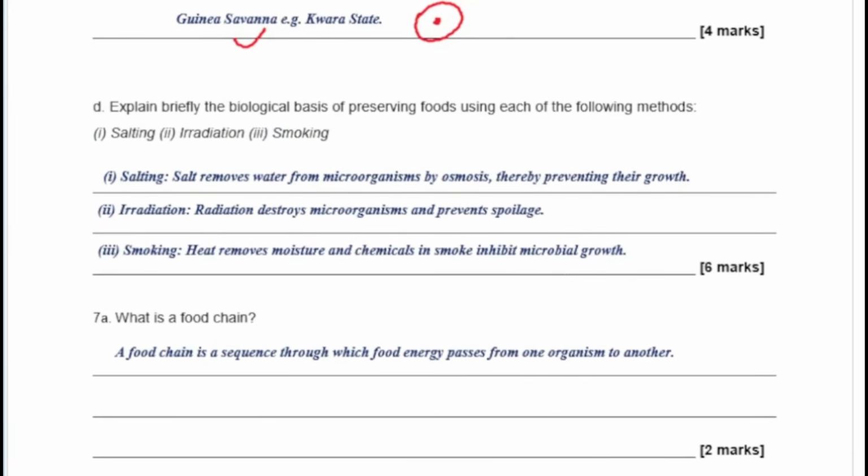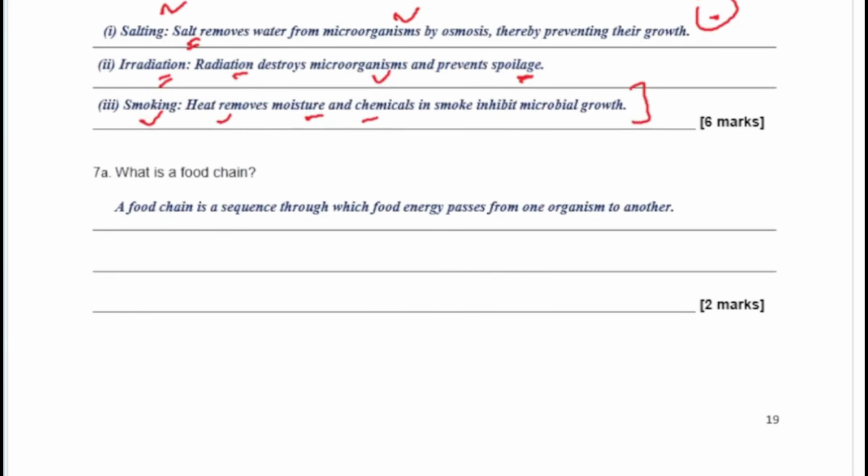Now, the process of preserving foods using the method of salting: the salt helps to remove microorganisms by osmosis, like we talked about earlier, preventing their growth. Irradiation is when you expose the food to radiation, and that helps to prevent spoilage and destroy microorganisms. And for smoking, you're using heat actually. The heat helps to dry out the moisture, inhibiting microbial growth. So pay attention to those few explanations.